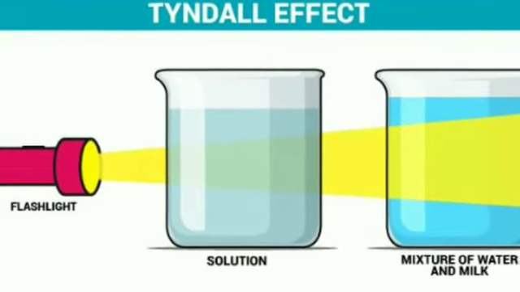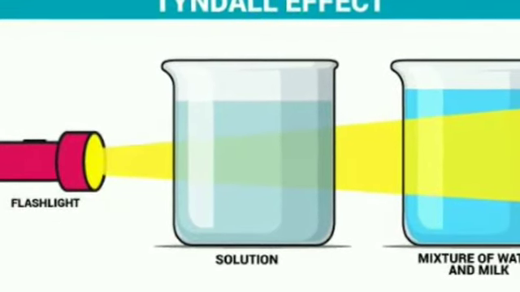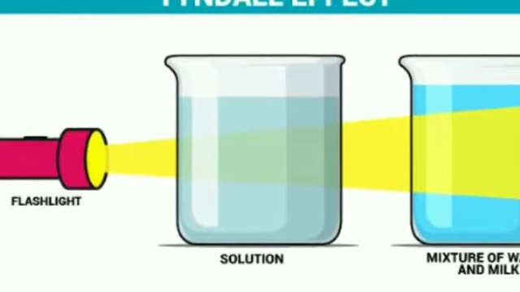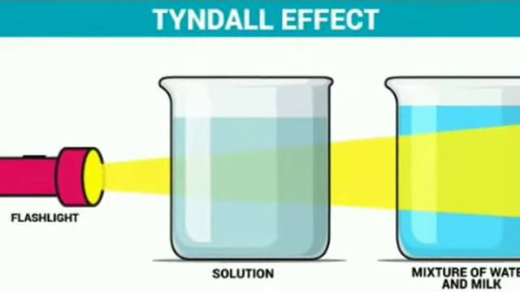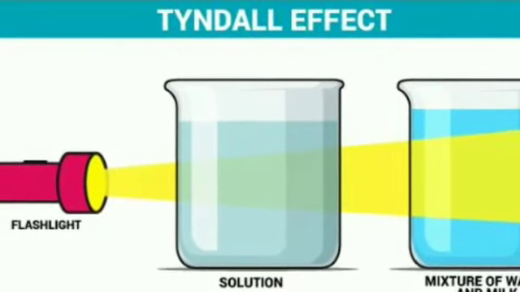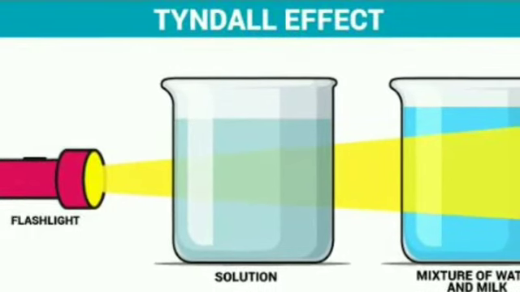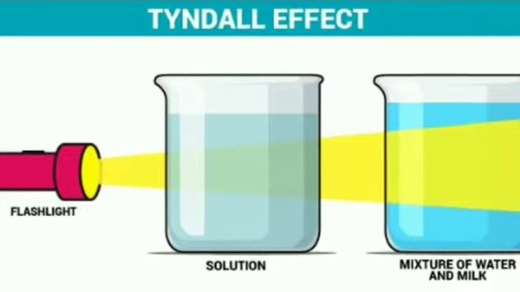In the previous class, that is in 9th standard, you have learned about the scattering of light by colloidal particles. The path of a beam of light passing through a true solution is not visible. However, its path becomes visible through a colloidal solution where the size of the particles is relatively larger.